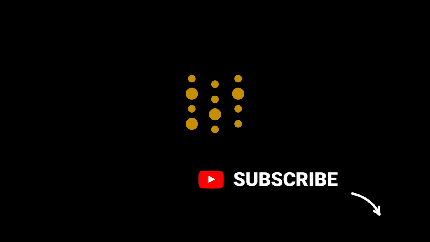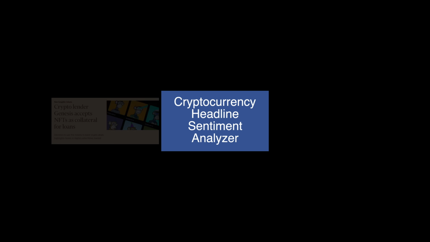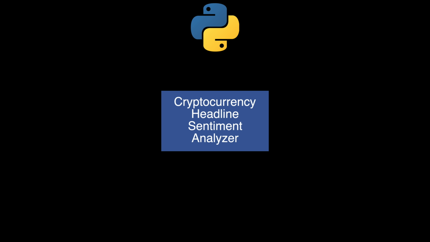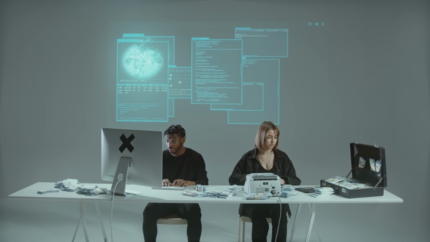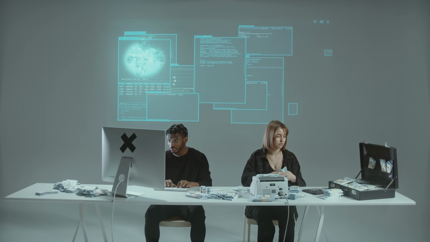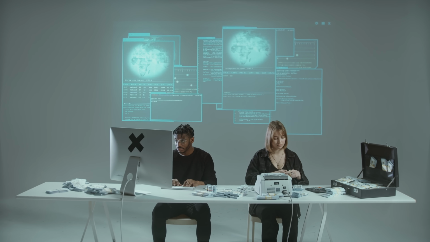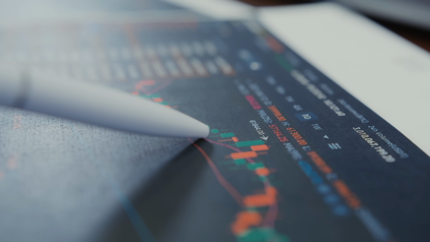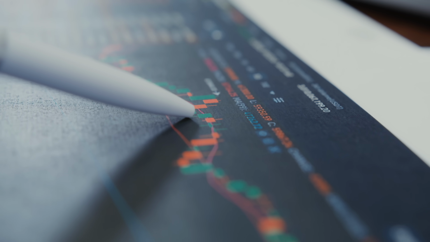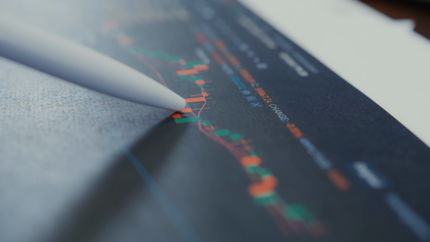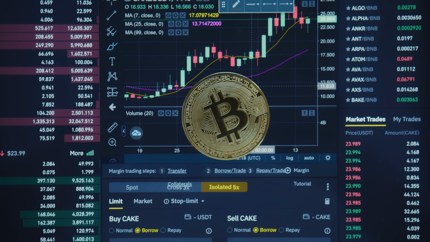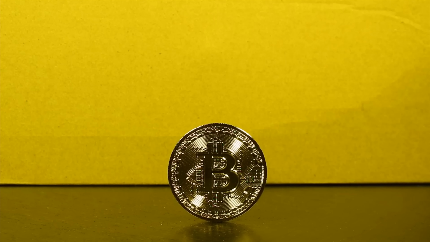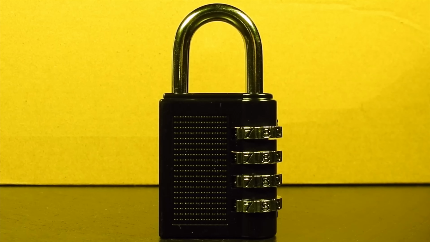In this one, I'll be showing you how to implement an automated cryptocurrency headline sentiment analysis prototype on Python. Simply because you might want to get into the crypto, NFT, or even the stock market without any past financial experience. Said differently, you may be reading financial articles without any understanding of financial terms or what's even meant between the lines. Just because we don't come from that financial background and so not being able to speak the crypto lingo doesn't mean that we couldn't get into the crypto world.